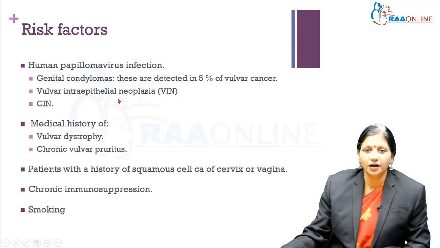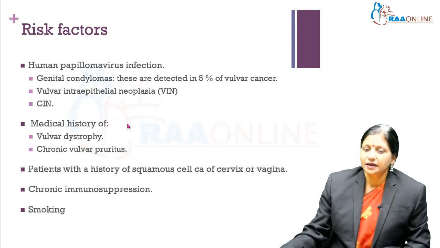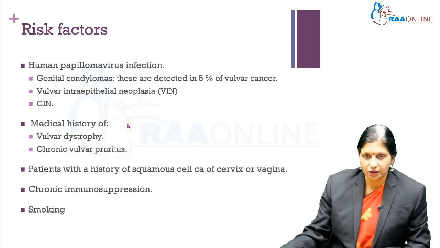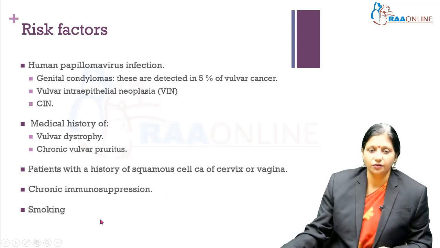Another risk factor, or pre-malignant lesion, for CA vulva is vulval intraepithelial neoplasia. A coexisting cervical intraepithelial neoplasia is also a risk factor. Another risk factor is a previous history of vulval dystrophies or chronic vulvar itching, vulvar pruritus. Patients who have previously had a squamous cell carcinoma of cervix or vagina are also predisposed to CA vulva. Chronically immunosuppressed patients like HIV patients or those with myelodysplastic disorders, and smoking, are also risk factors for the development of carcinoma of vulva.